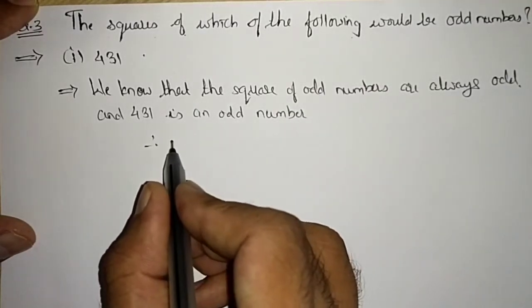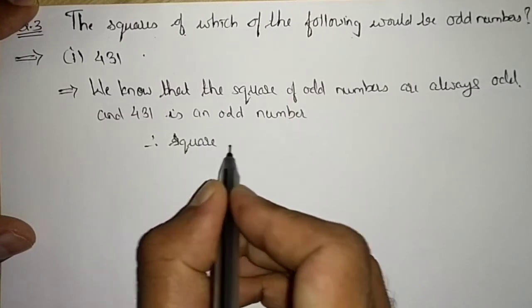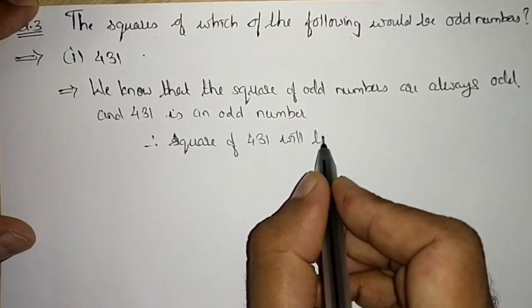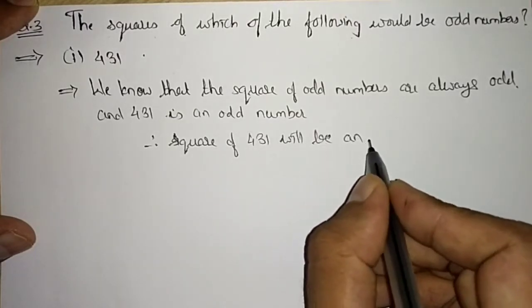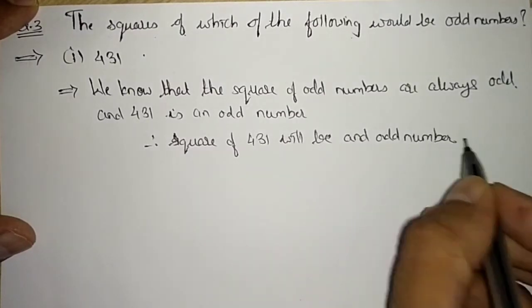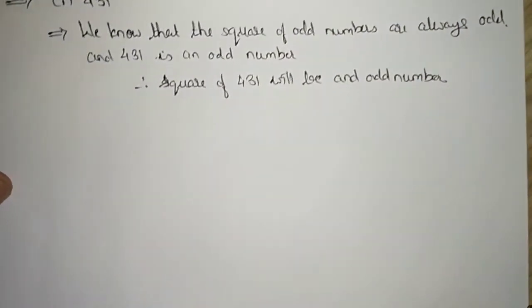Therefore, the square of 431 will be an odd number. Square of 431 will be an odd number.